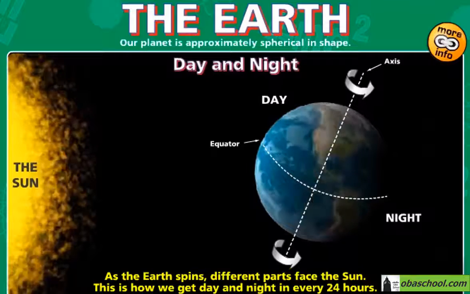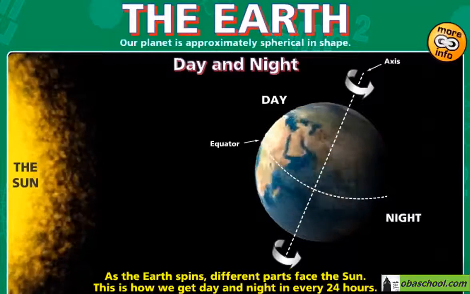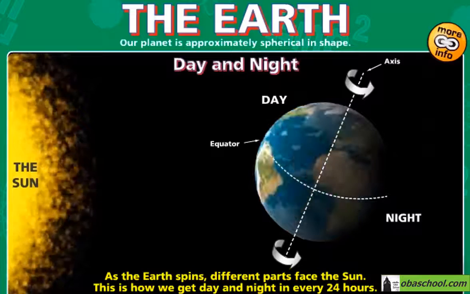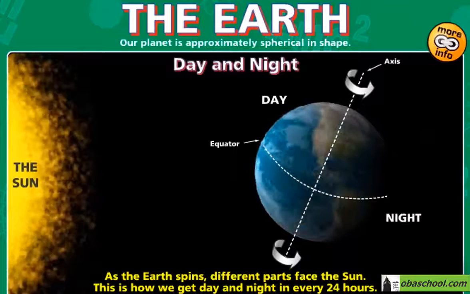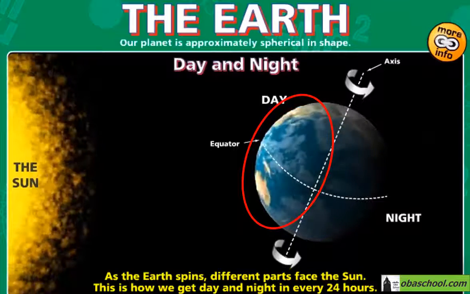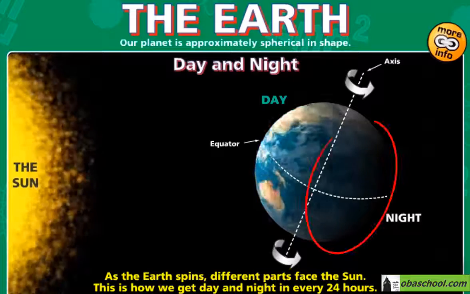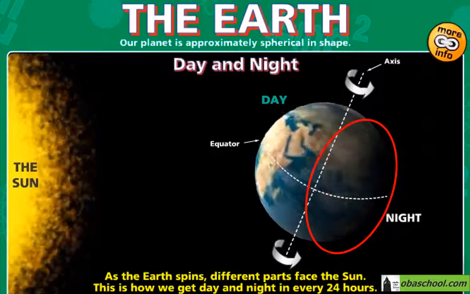As Earth spins, different parts face the Sun, and this is how we get day and night every 24 hours. As you see, the areas facing the Sun are in the day. However, the areas that are on the opposite side are at night.